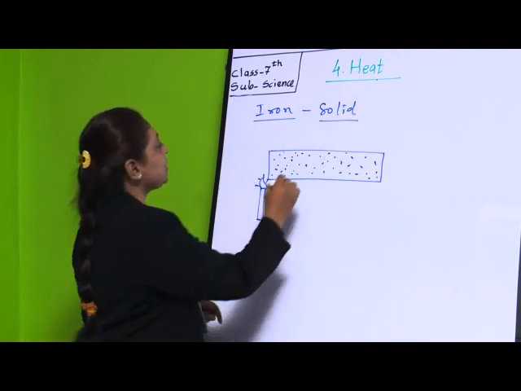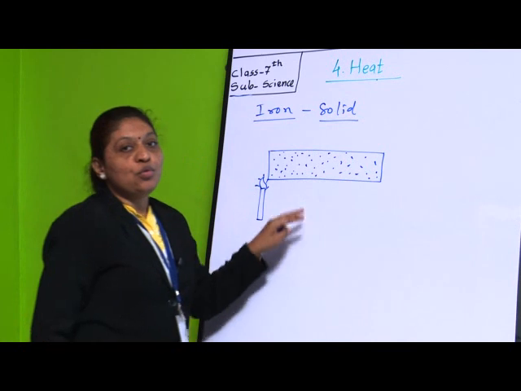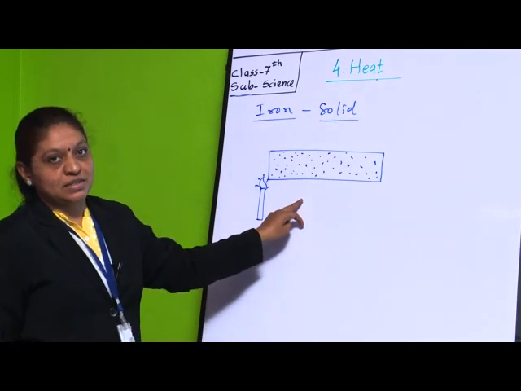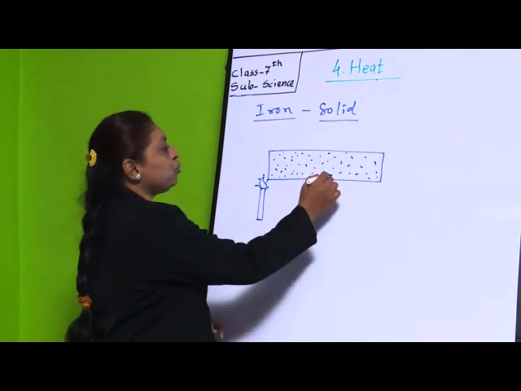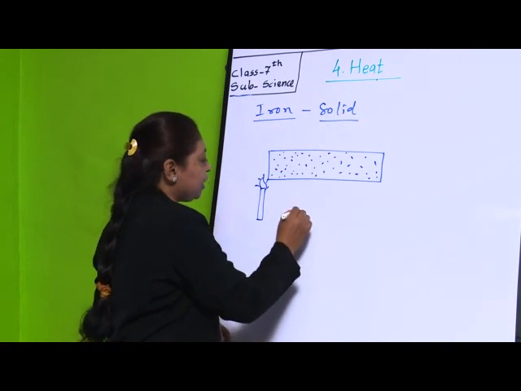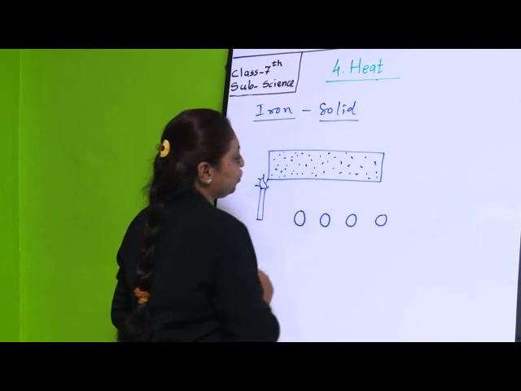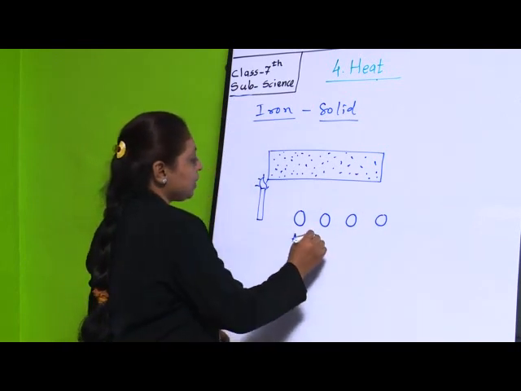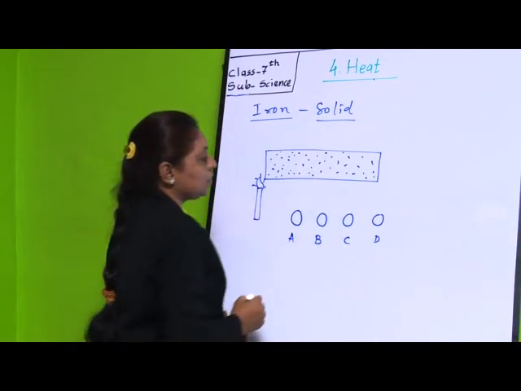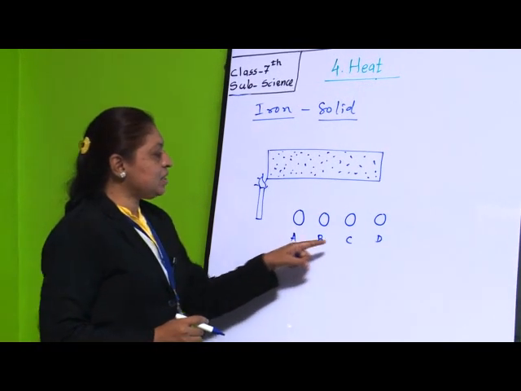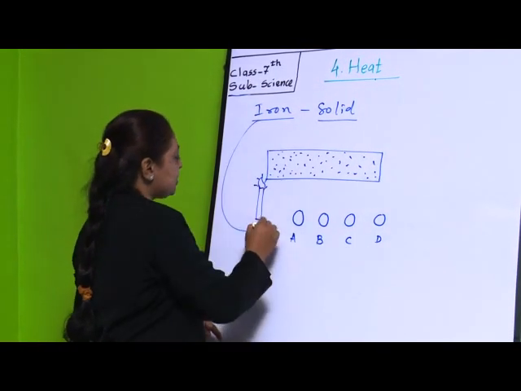So these particles are not going to move from their places. Suppose this is one molecule, this is a second one, third one, fourth one. These are the molecules A, B, C, D of this iron substance.